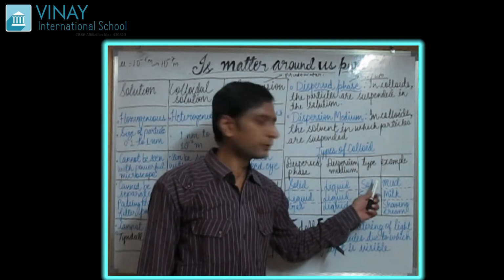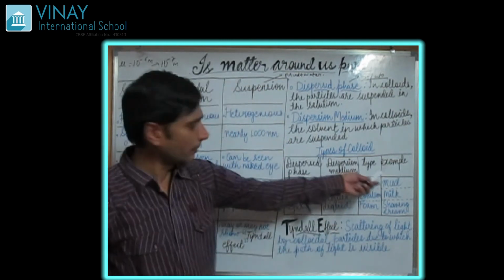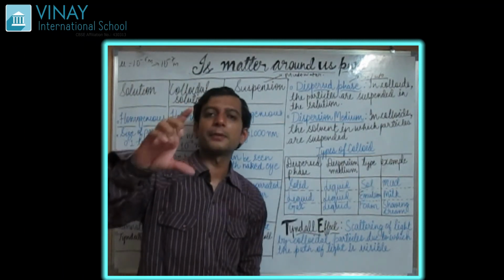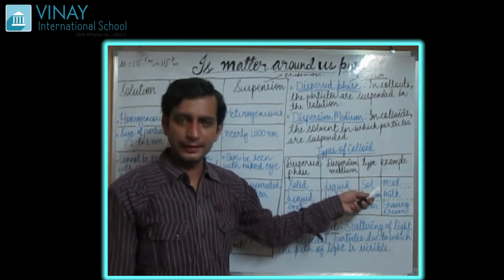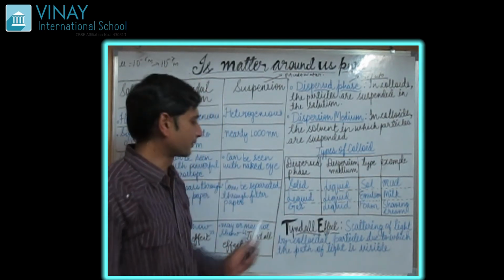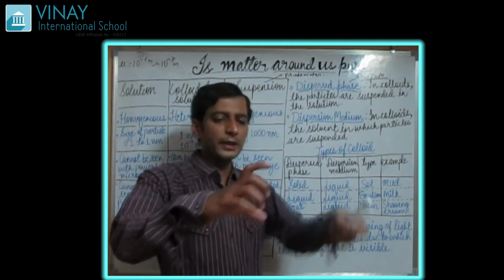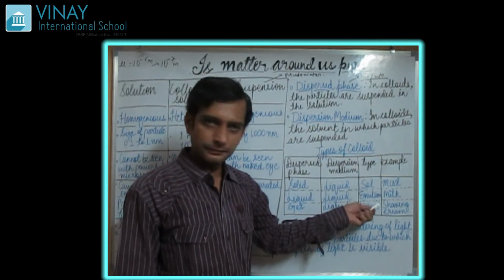The type is sol. Example, mud. Of course you know mud. When we add mud to water, you get muddy water, and this muddy water we call a sol. Just remember this one. When we add liquid to liquid, meaning two liquids get mixed with each other, they form an emulsion.